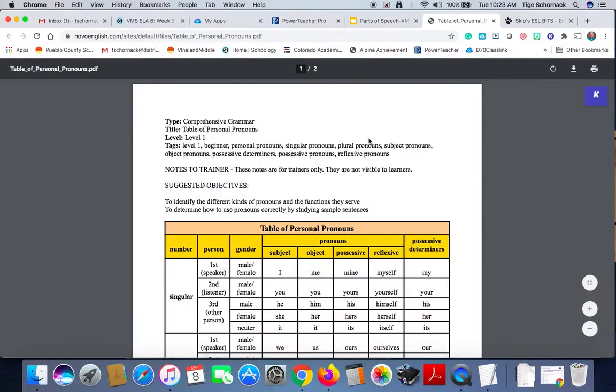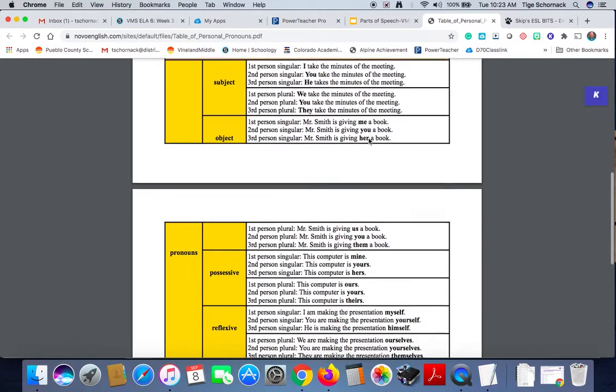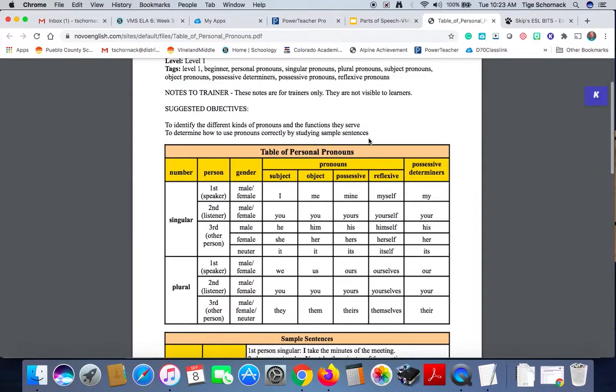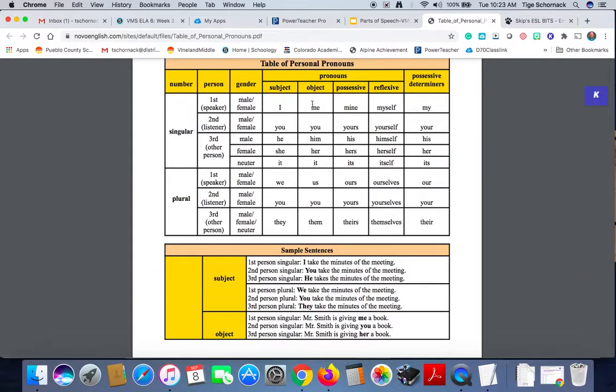But so if I click on this, it's going to take me out, and this worksheet gives me this list right here. This is the big thing I want you to understand. Again, singular pronouns, when they're a subject, is like I. Object, me.